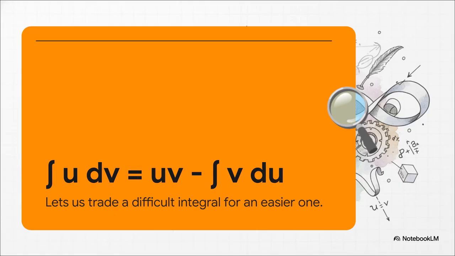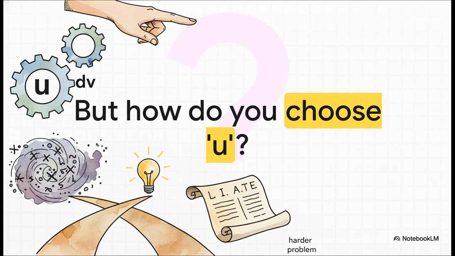Now, the magic here isn't that we're solving the integral head-on. No. The whole point is to strategically trade the complicated integral we start with on the left for, hopefully, a much easier one on the right. But that brings up the million-dollar question, doesn't it? How in the world do you decide which part of your integral is the u and which part is the dv? Because let me tell you, if you choose wrong, you can actually make the problem even harder. But don't worry, there's a trick for this.